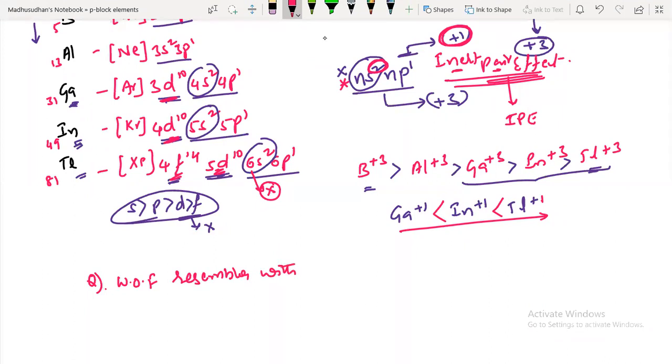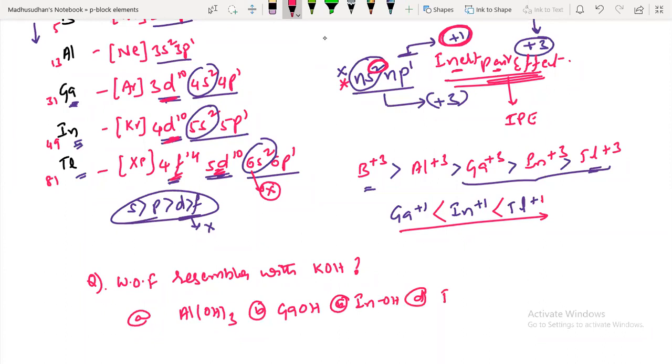The question was: which of the following resembles potassium hydroxide? Your options are: option A, aluminum hydroxide; option B, gallium hydroxide; option C, indium hydroxide; option D, thallium hydroxide.